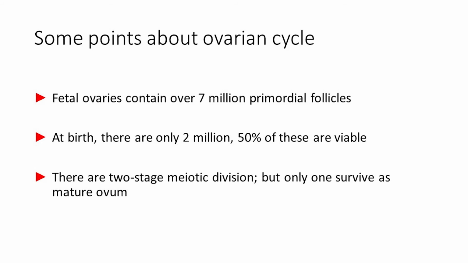Fetal ovaries contain about 7 million primordial follicles. At birth, there are only 2 million, and 50% of these are available. There are 2 stages of meiotic division, but only one survives as a mature ovum.